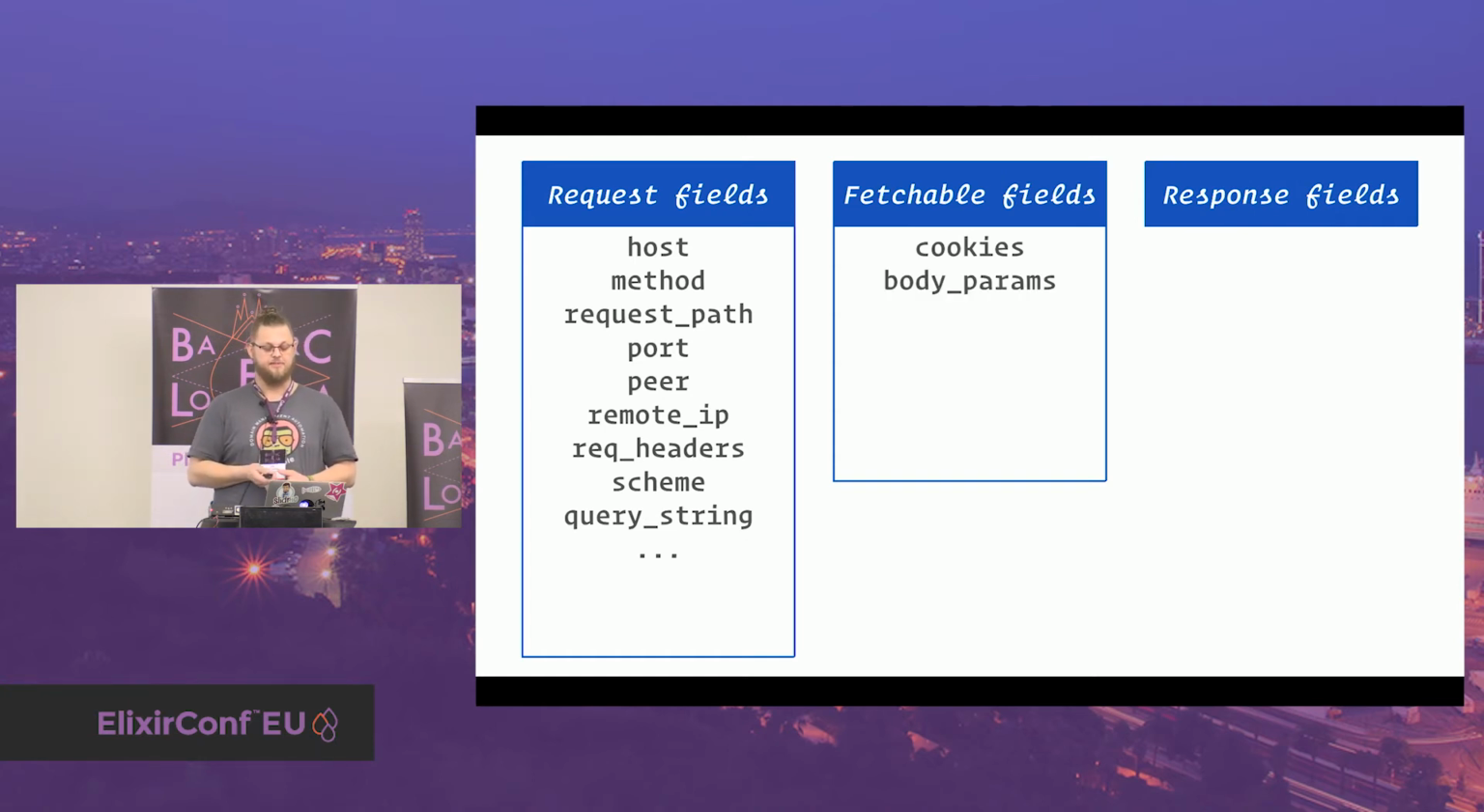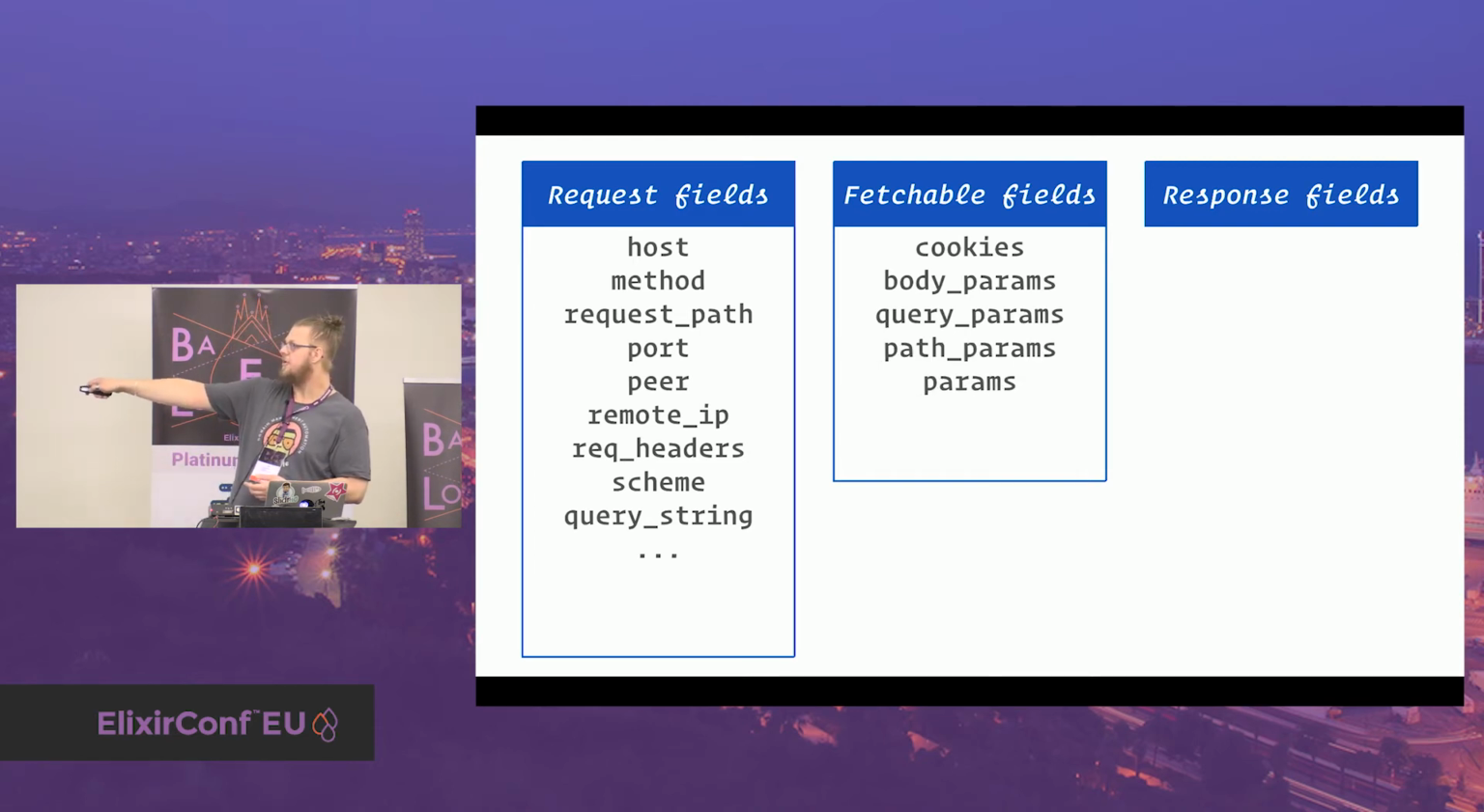You have query params, you have path params, and then you have params, which is all of these 3 combined in here. So you really need to call fetch cookies or fetch params in order for these fields to be populated. If you don't call this before, you get an Plug.Conn.Unfetched struct. And this is used for pattern matching, so that you can pattern match on the struct. That's pretty handy as well.